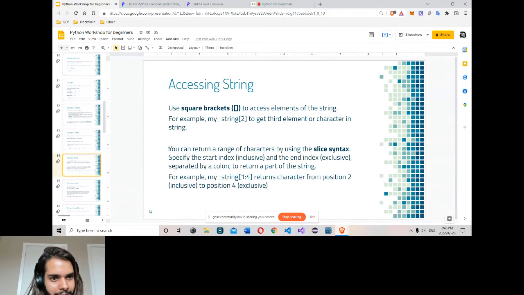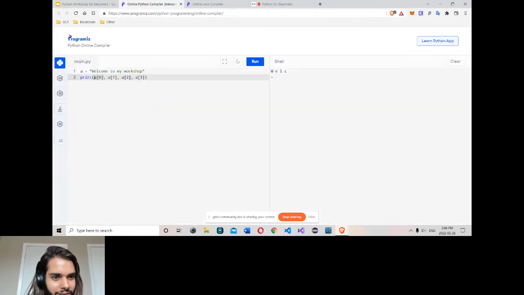So this actually takes too much time to get each one. It has something called slice syntax that will say, I want to get this whole word, welcome. It's fun. It's just one line. I just want to type only one line to get the whole word. I don't want to go this way, first element, second element. I simply want to type only one syntax. There's a syntax for it.